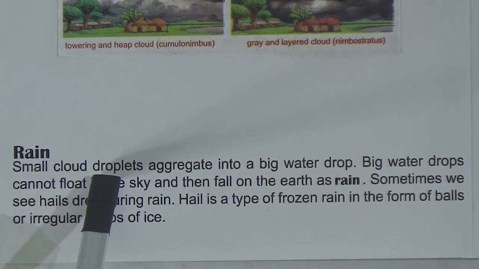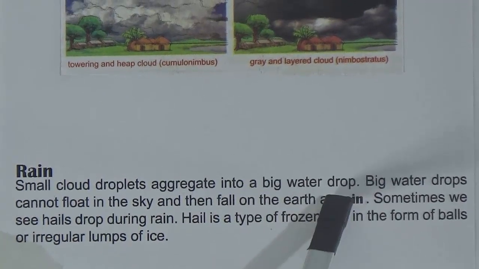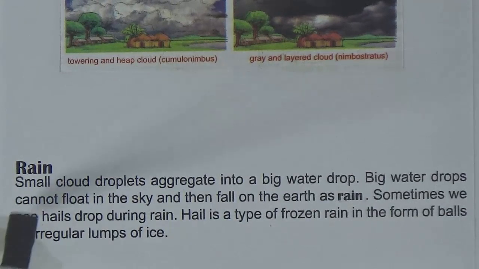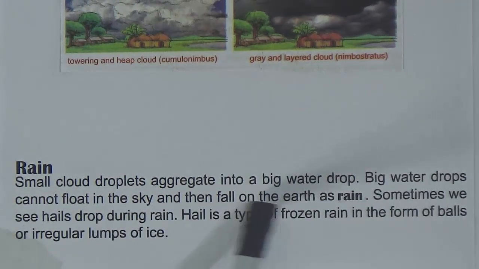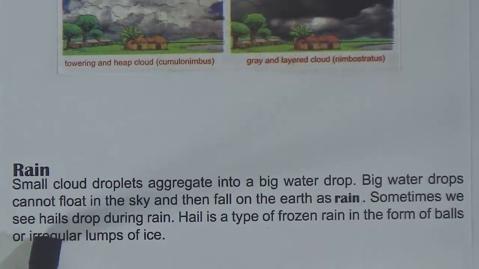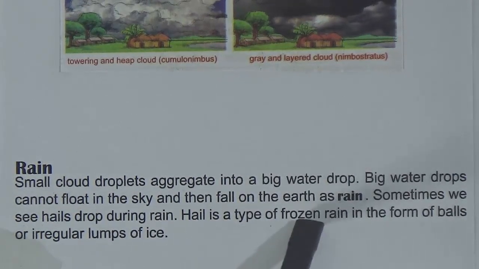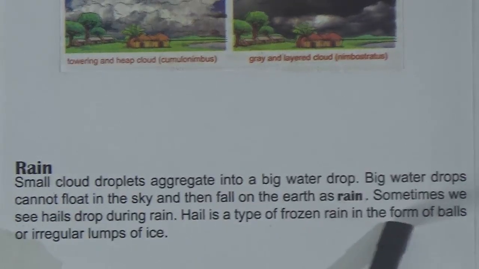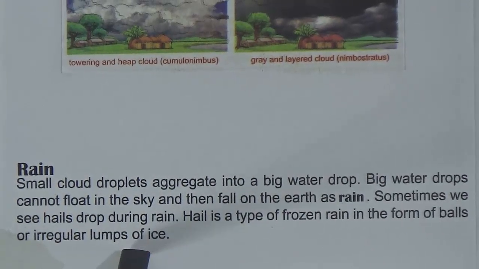Small cloud droplets aggregate into a big water drop. Big water drops cannot float in the sky and then fall on the earth as rain. Sometimes we see hail during rain. Hail is a type of frozen rain in the form of balls or irregular lumps of ice.